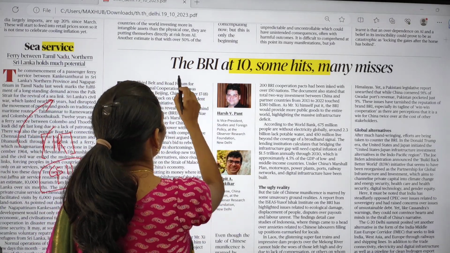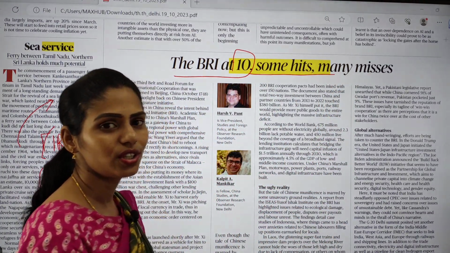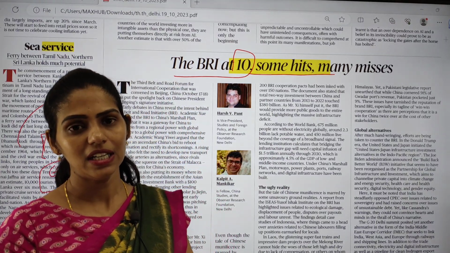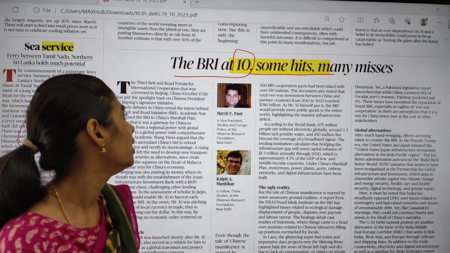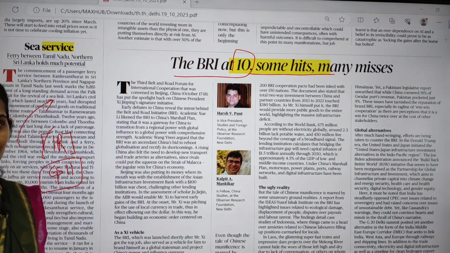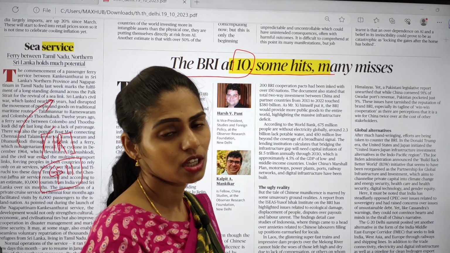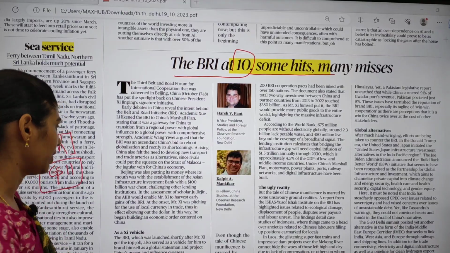The next topic is BRI at 10, some hits, many misses. Here you have to see about the Belt and Road Initiative. It has been 10 years since this BRI started. Here you have to see what are the challenges of this BRI and what are the issues of India regarding this BRI. That point is very important.